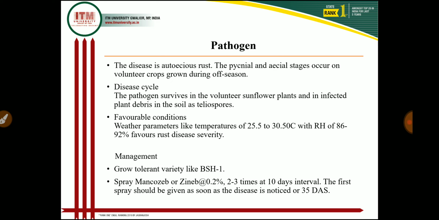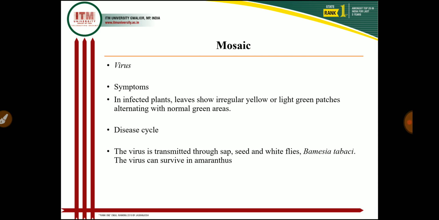And with the help of seed treatment with Plantavax at the rate of 0.3%, we also control these rust diseases in the sunflower. The next disease is the mosaic disease of the sunflower, and this mosaic is caused by viruses. These are very important diseases because the management of the virus is very tedious and very difficult to control the viral diseases.